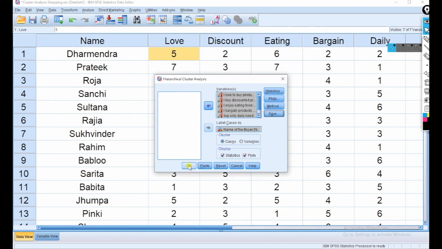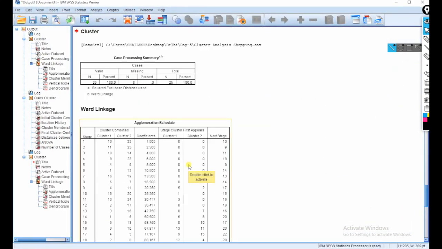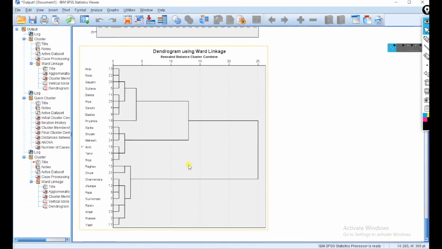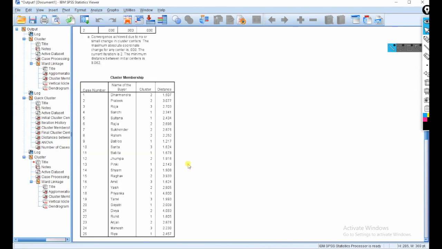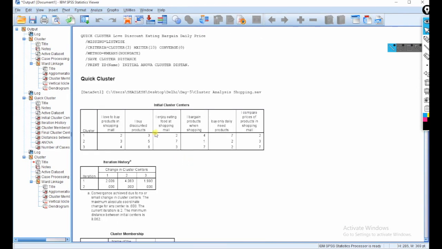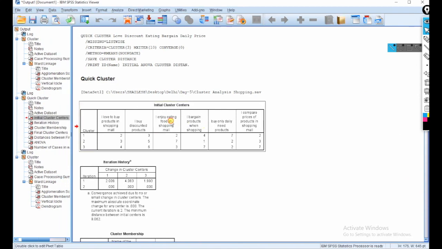Okay, and then okay. This is my table. Now I am explaining one by one. So this is the initial cluster analysis, you can see here. So there are 3 clusters, 1, 2 and 3. Okay, there are 3 clusters. So what does it mean, the three clusters?